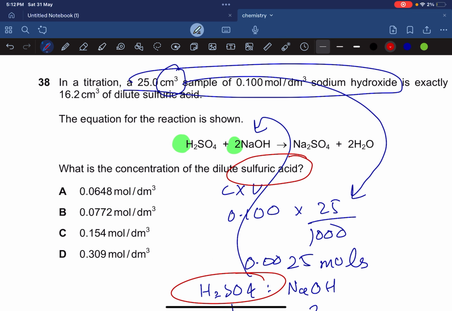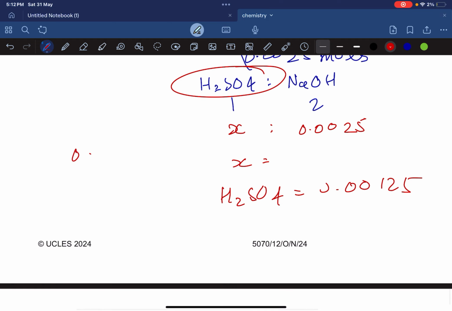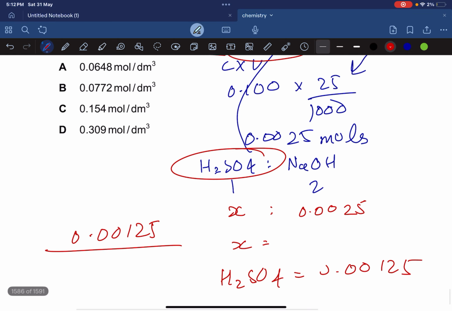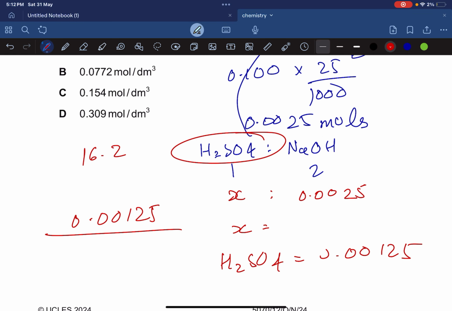What do I need now? I need to find the concentration. I have the volume of sulfuric acid as well. So 0.00125 is the moles upon volume. Volume is 16.2, but I cannot take this because this is in cm cubed. I have to convert it into dm cubed by dividing it by 1000. So it's going to be 0.0162, which is going to give me my concentration.